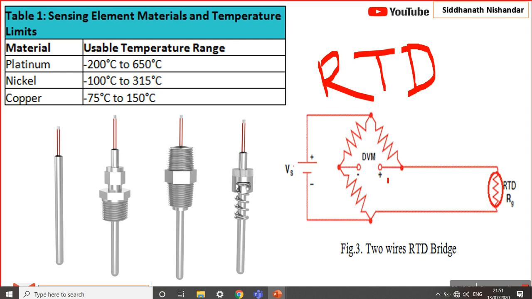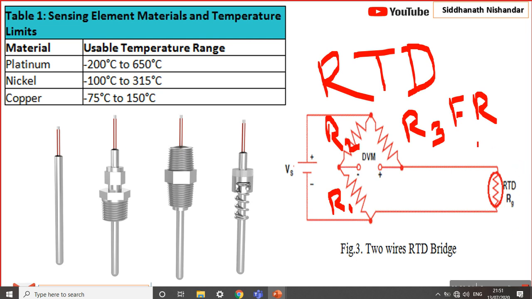Have you got any idea from that figure how it works? Okay, this is a very simple phenomenon. If we see here, this is a resistance 1, R1, this is resistance 2, R2, and this is a resistance 3 having a fixed resistance.